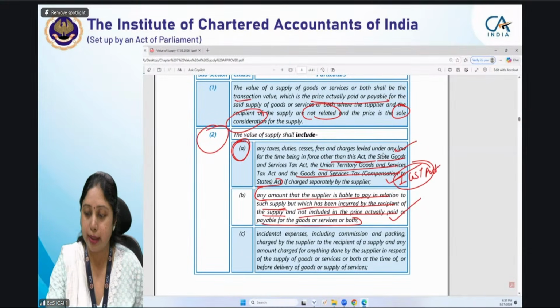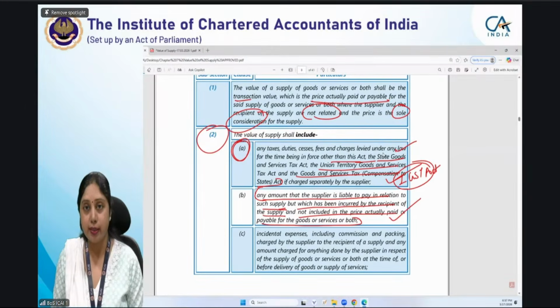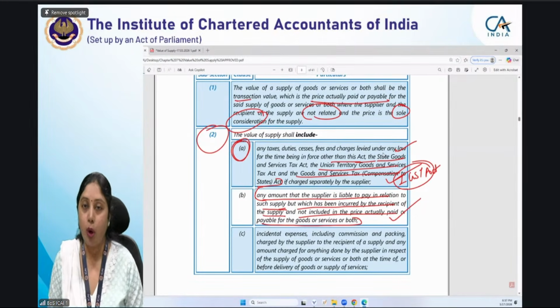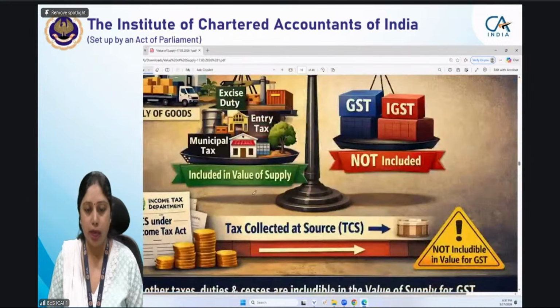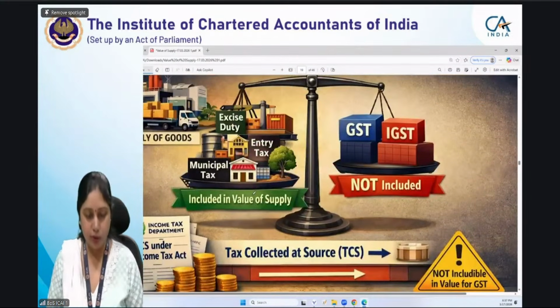So whatever taxes are levied under GST law, those taxes will not be included. All other taxes will be included in the value. In short, the taxes which have not been subsumed.